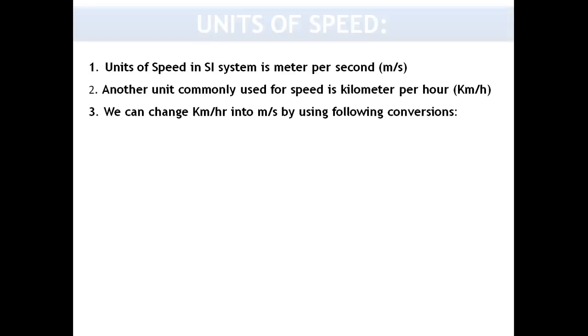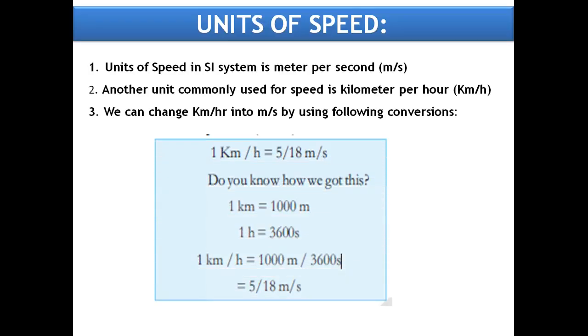Coming to the units of speed. Depending upon need and context, speed is measured in different units. The unit of speed in the SI system, that is the Standard International System, is meter per second. For long distances, the unit commonly used for speed is kilometers per hour. We can change kilometers per hour into meters per second or meters per second into kilometers per hour.